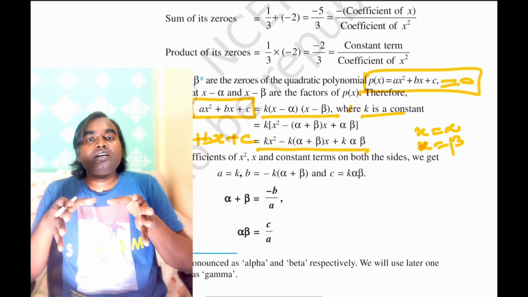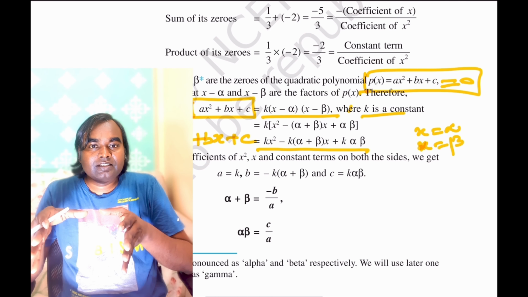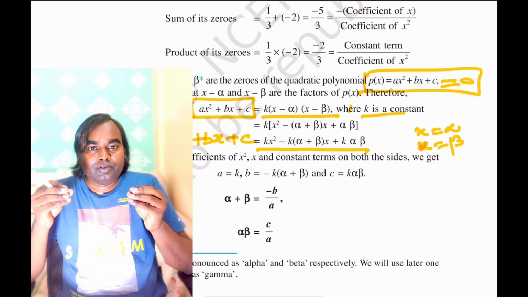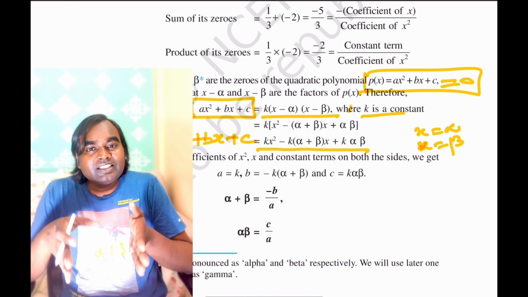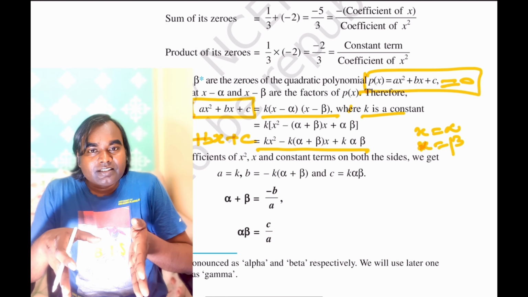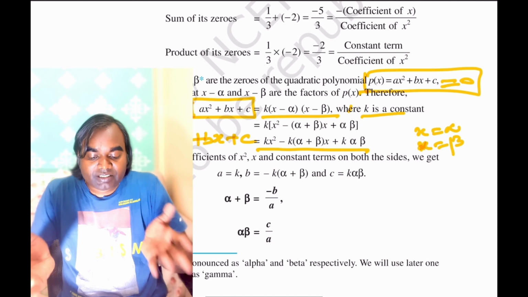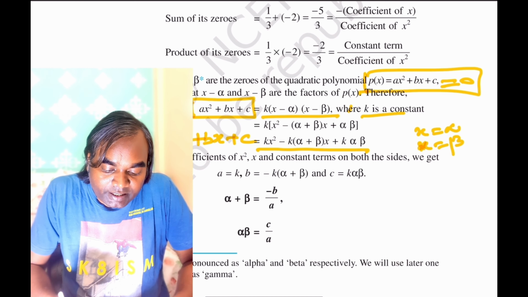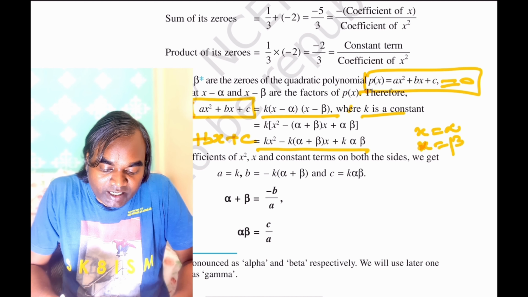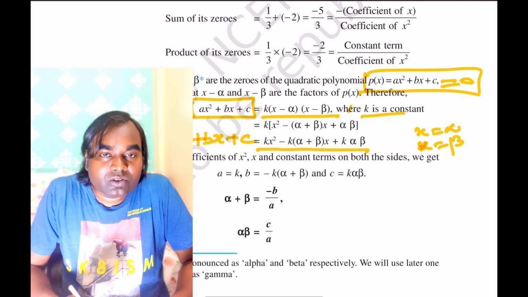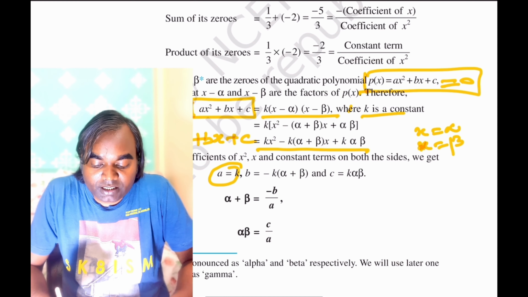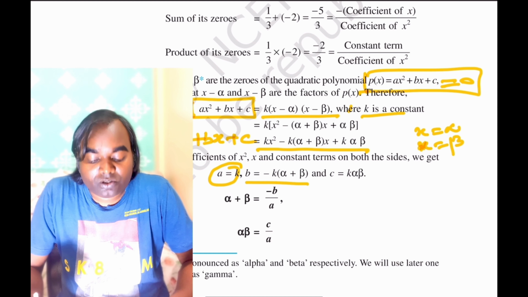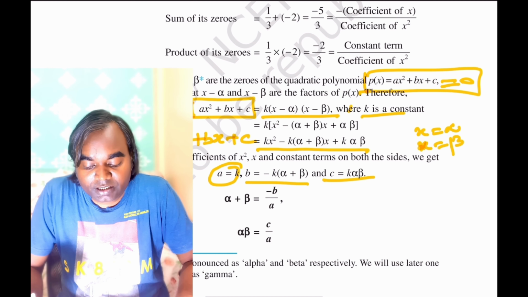So equating the LHS and RHS, and inspecting the coefficients of x square and x on both sides, we see that the coefficient of x square, a, is equal to k, the coefficient of x, b, is equal to minus k(alpha plus beta), and the constant c is equal to k alpha beta.